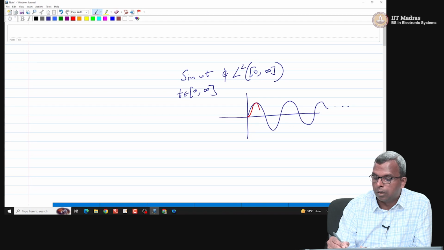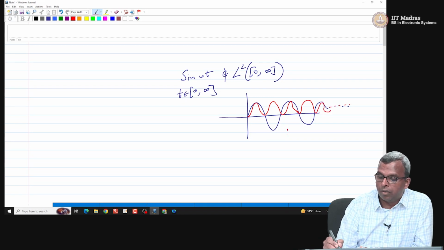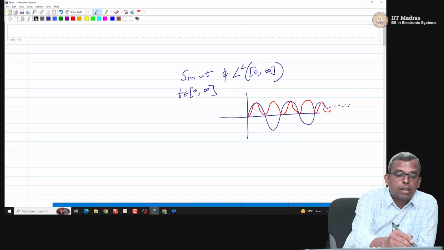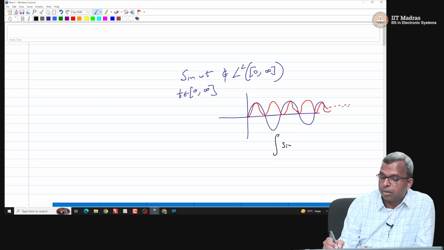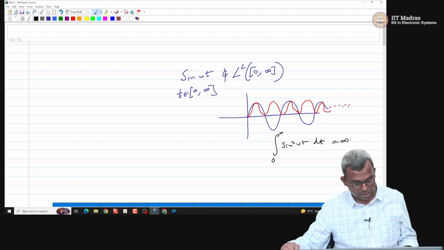I am not drawing it very precisely, but it will go on and on and on. So the integral will not be finite. That is something to worry about. The integral of sine squared omega t from 0 to infinity dt goes off to infinity. It diverges. So sine omega t is not there.